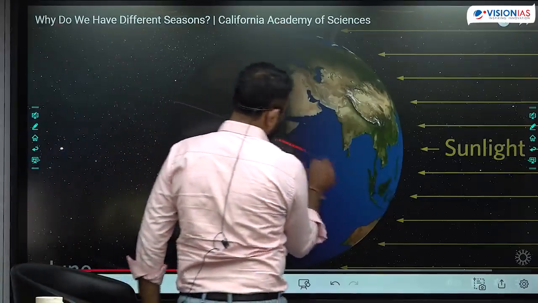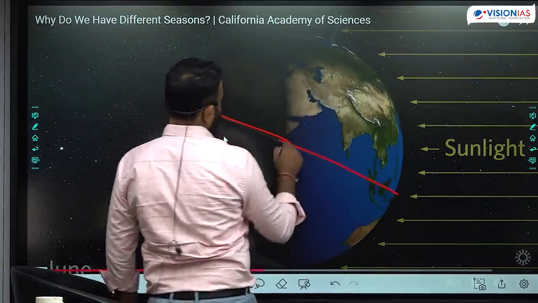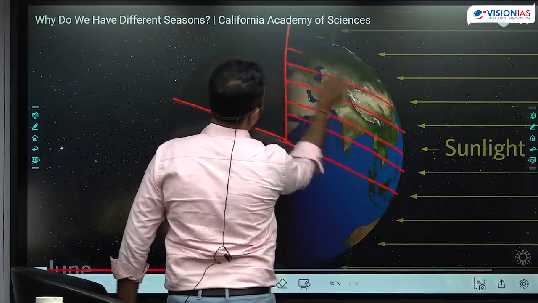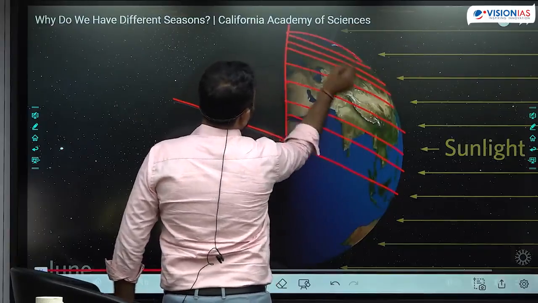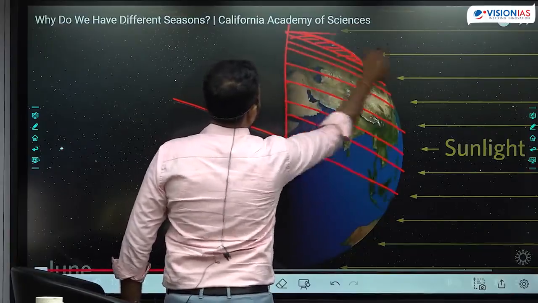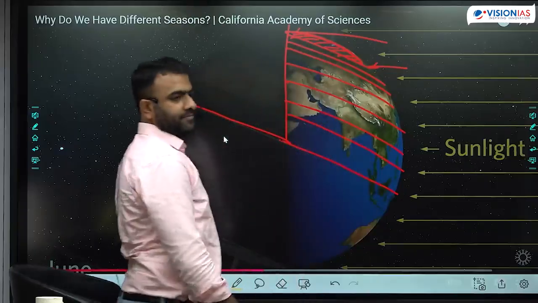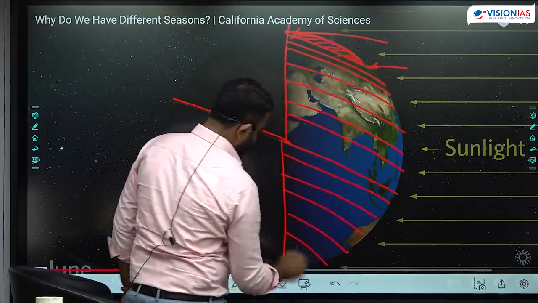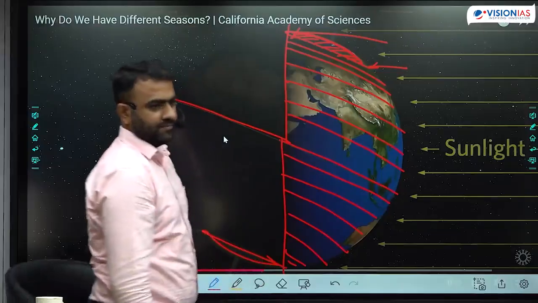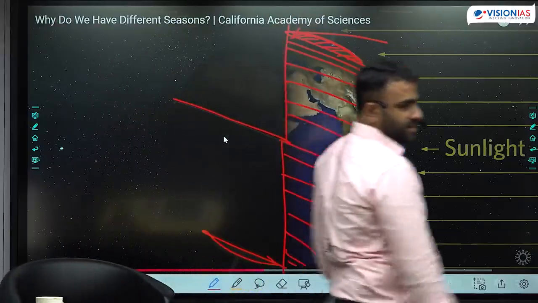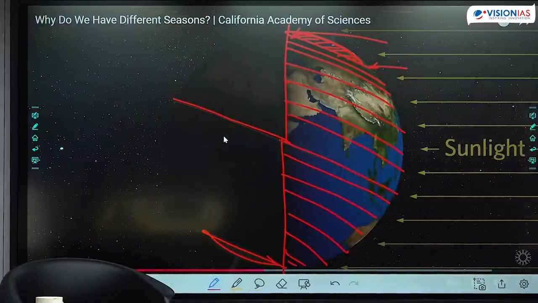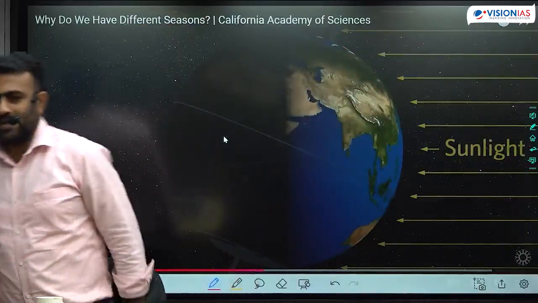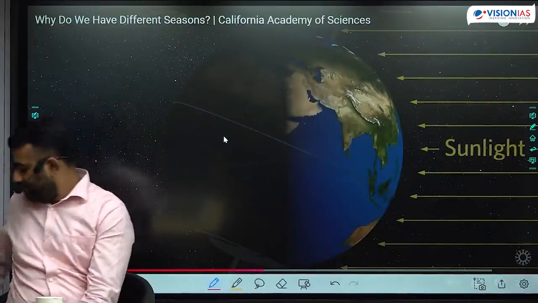Okay, so again at the equator you can say 12 hours of day, 12 hours of night. However, with increase in latitude in the northern hemisphere, the length of the day is increasing, increasing. Beyond the Arctic Circle it is 24 hours, because this entire part is completely illuminated. Whereas in the southern hemisphere, the length of the day is decreasing, and it is 0 hours beyond the Antarctic Circle. Here it is polar day, there it is polar night. Higher intensity is in the northern hemisphere. So here it is summer, there it is winter.